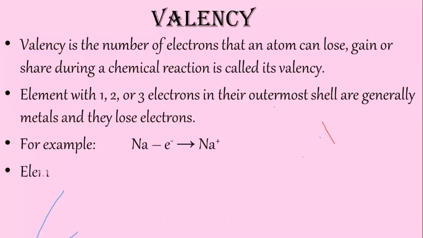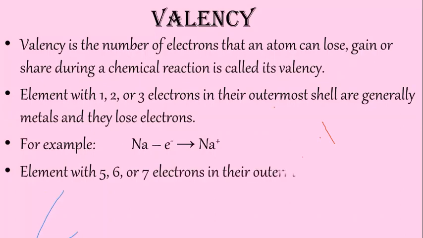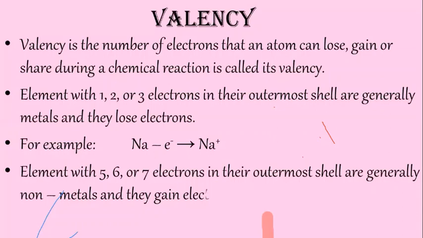Similarly, elements with 5, 6, or 7 electrons in their outermost shell are generally non-metals and they gain electrons. For example, you can take the example of oxygen. Oxygen is a non-metal. It is having 6 electrons in its outermost shell, and that is why it can gain 2 electrons to form O2-. So this is the main concept about valency. Is that clear? Valency is how many electrons one atom can lose, gain, or share during a chemical reaction.